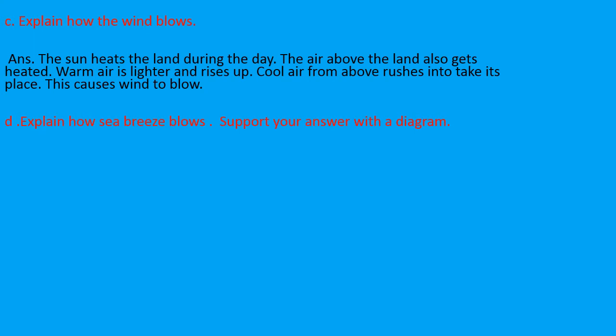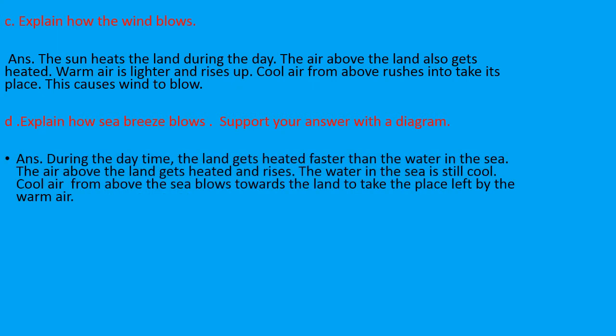Part D is explain how sea breeze blows. And here also you have to support your answer with a diagram. So first let's see how sea breeze blows. We all know that sea breeze blows during the daytime. What happens during the daytime is the land gets heated faster than the water in the sea, and then the air above the land gets heated and rises.